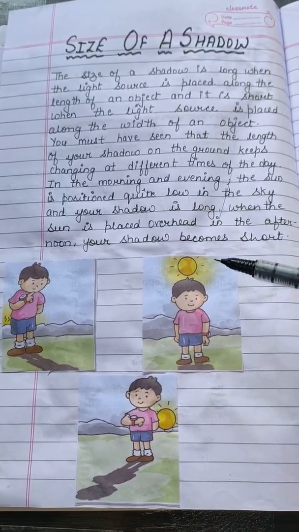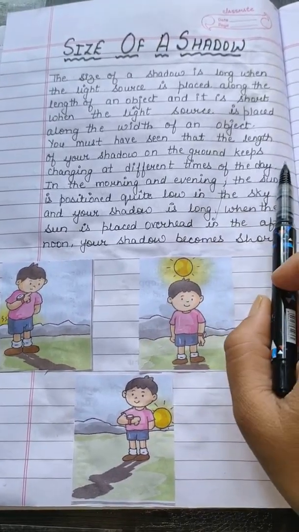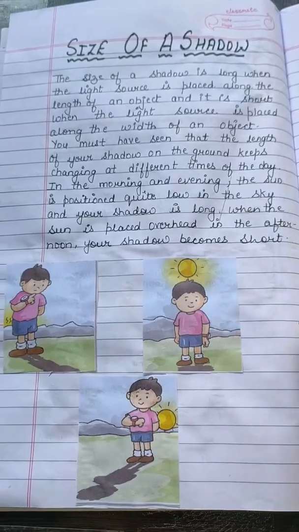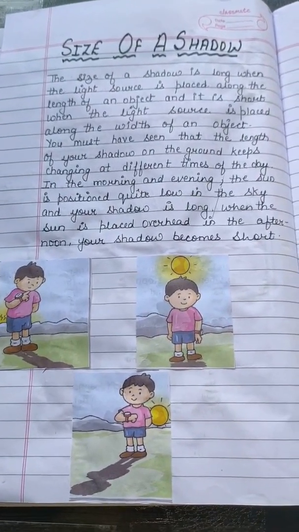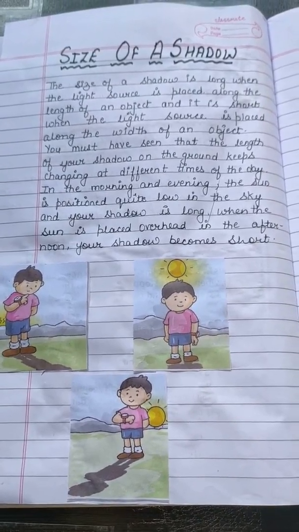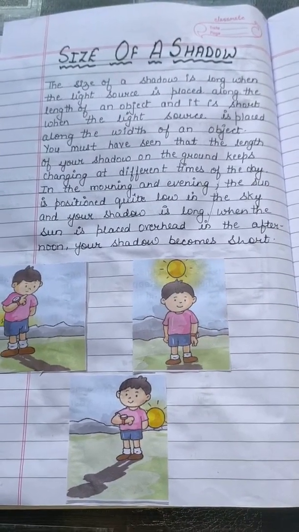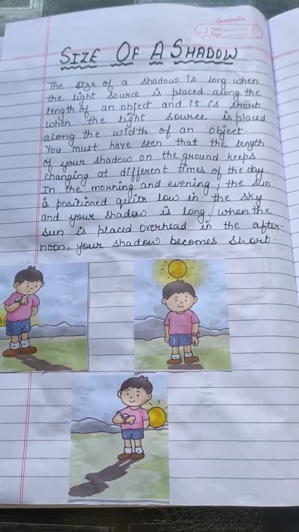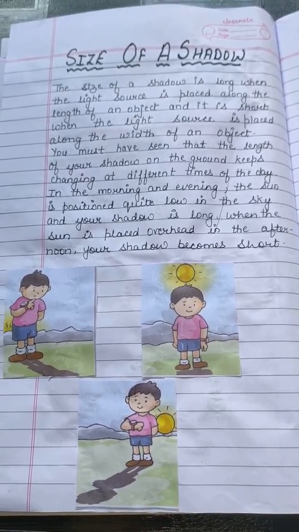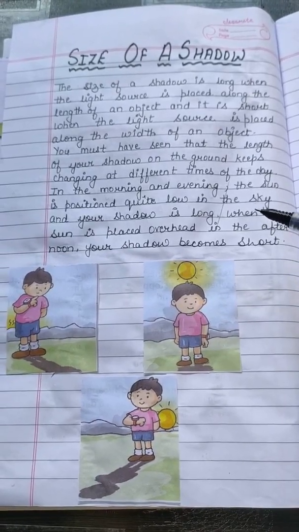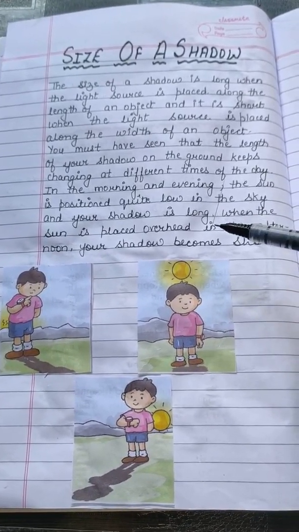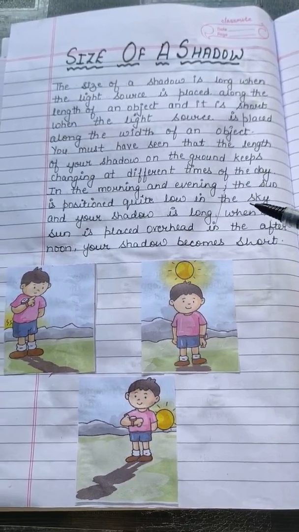Like here. You must have seen that the length of your shadow on the ground keeps changing at different times of the day. Our shadow always changes with different times of the day. Why? In the morning and evening, the sun is positioned quite low in the sky, and your shadow is long.